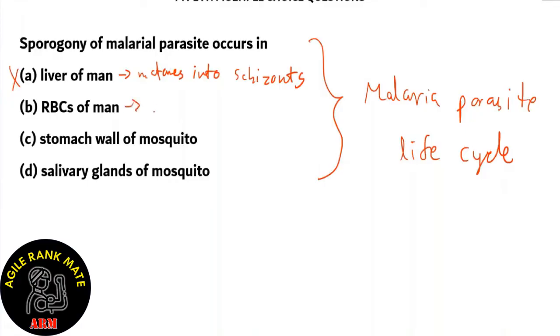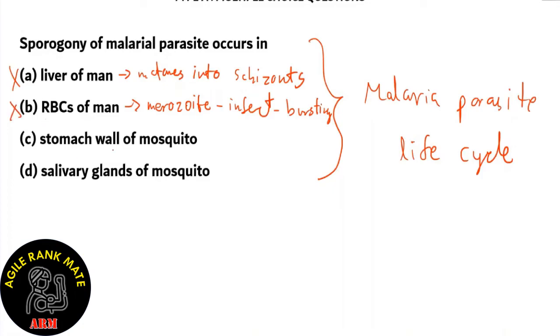In the RBCs, as found in the malaria life cycle, the merozoites, which are the pathogens, infect the RBC, which results in bursting of the red blood cells, so lack of red blood cells. So option B is incorrect because this is not sporogony.